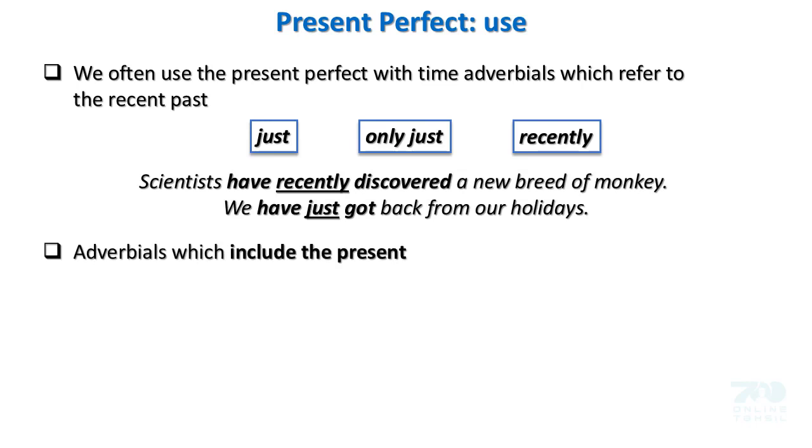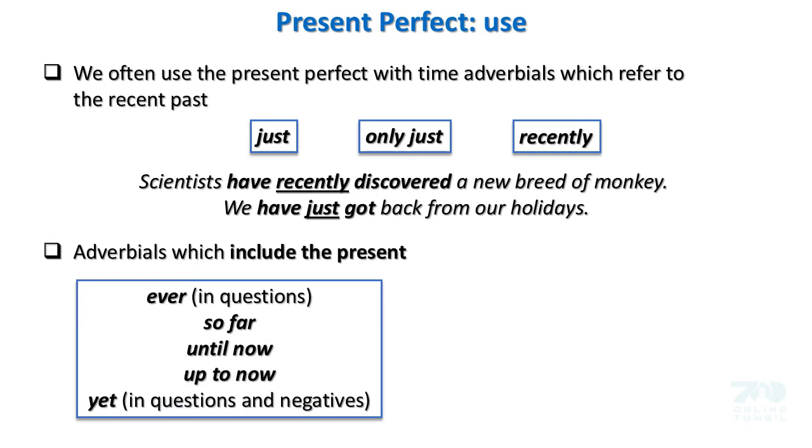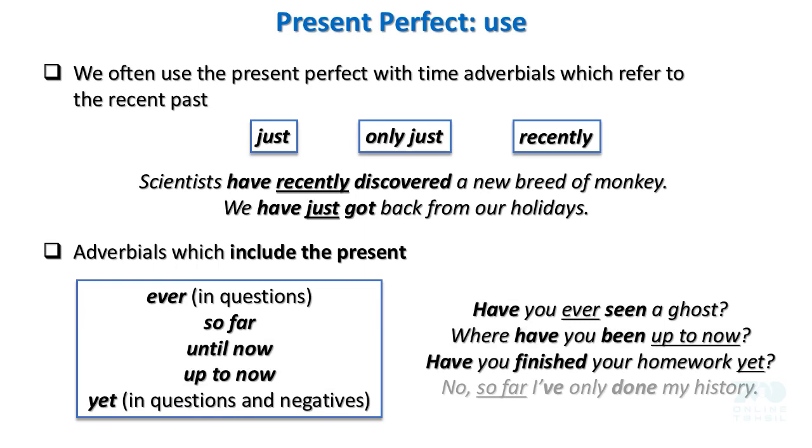Or adverbials which include the present: ever in questions, so far, until now, up to now, yet in questions and negatives. Have you ever seen a ghost? Where have you been up to now? Have you finished your homework yet? No, so far I have only done my history.